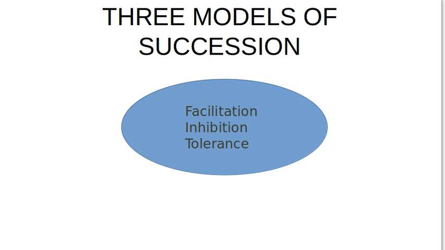Now, facilitation. The word facilitate means to help, to assist. The first species which come in succession we call pioneer species, and the species which follow later are known as serial stages or serial species. So in the facilitation model of succession, the pioneer species will facilitate the other species in that area. They will change the physical conditions, the soil conditions, and the microclimatic conditions of that area to such a degree that it will facilitate the other species which come later to grow.